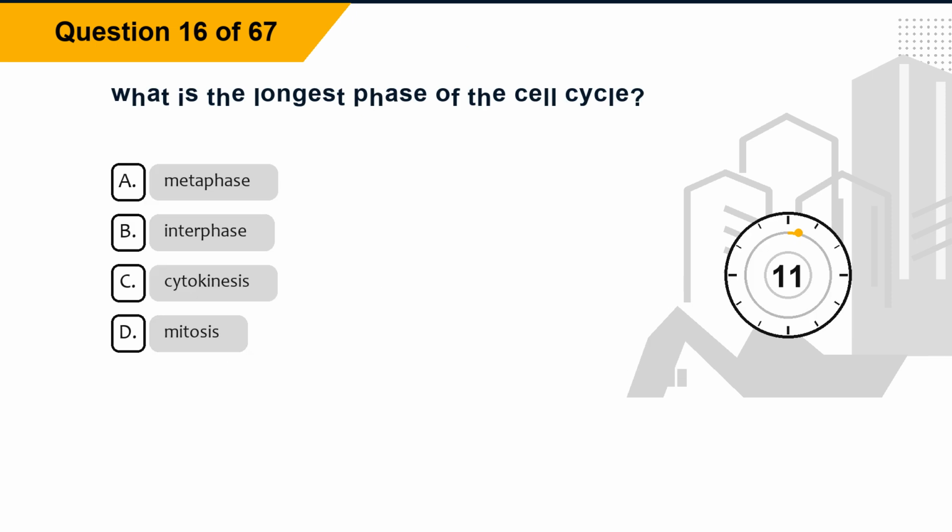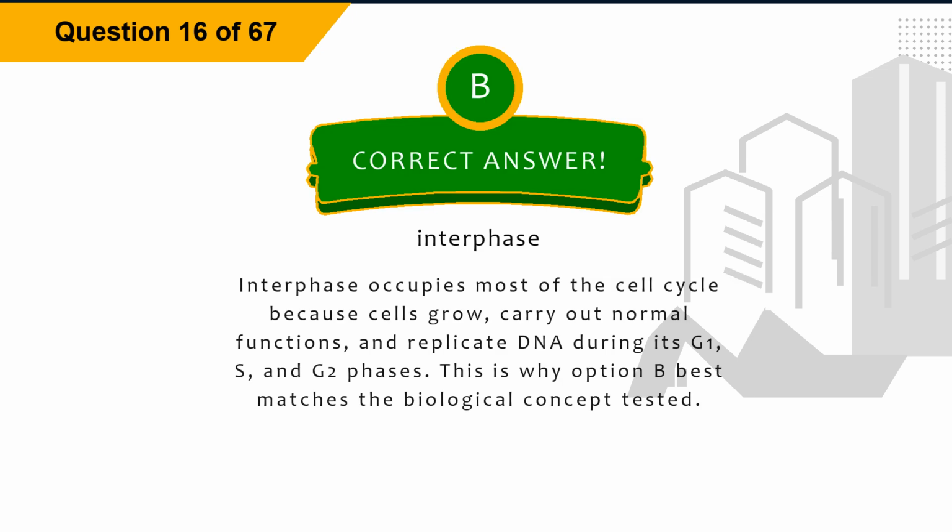Question 16. What is the longest phase of the cell cycle? Option A, metaphase. Option B, interphase. Option C, cytokinesis. Option D, mitosis. The correct answer is option B, interphase. Explanation: interphase occupies most of the cell cycle because cells grow, carry out normal functions, and replicate DNA during its G1, S, and G2 phases. This is why option B best matches the biological concept tested.